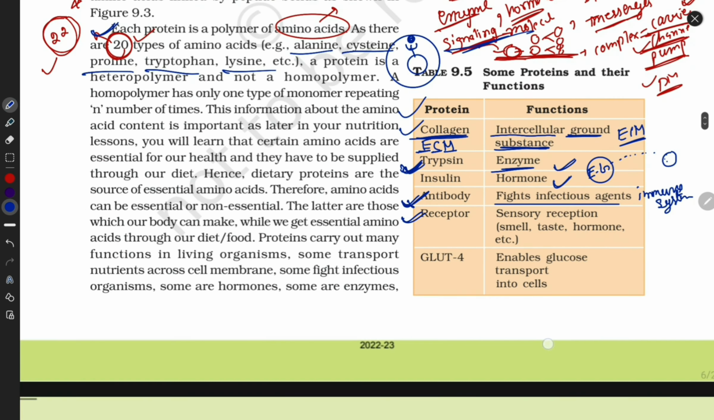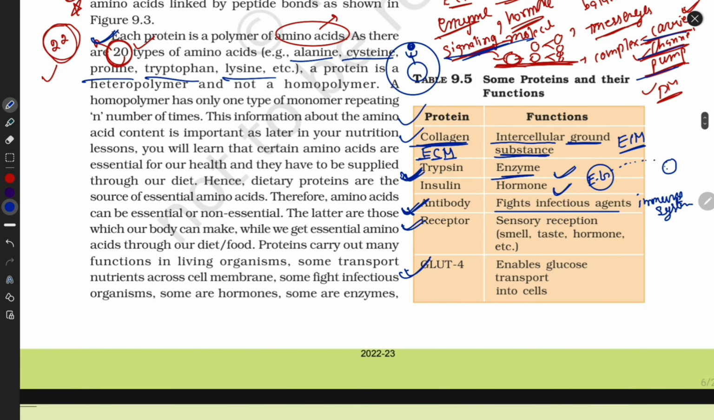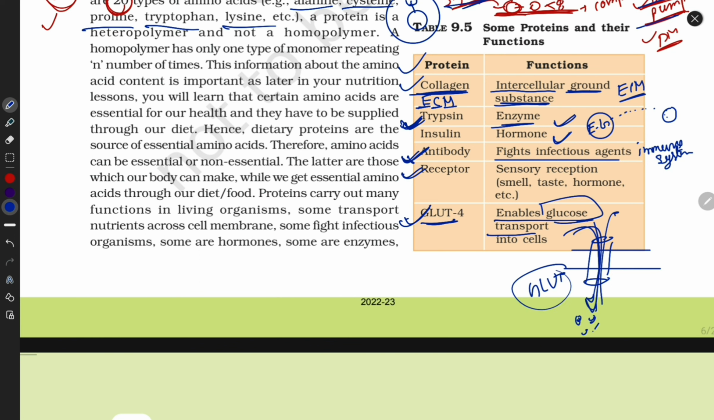Okay guys, they work as a channel. I told you now, carrier, channel, pump. They work as a channel, carrier, pump. Glucose transfer. I told you now, they are present on the surface of the plasma membrane. What do they do? They transport the molecule from outside to inside and inside to outside. Like GLUT, this is the channel. What do they transport? Glucose into the cell. Into the cell. Now is it clear?